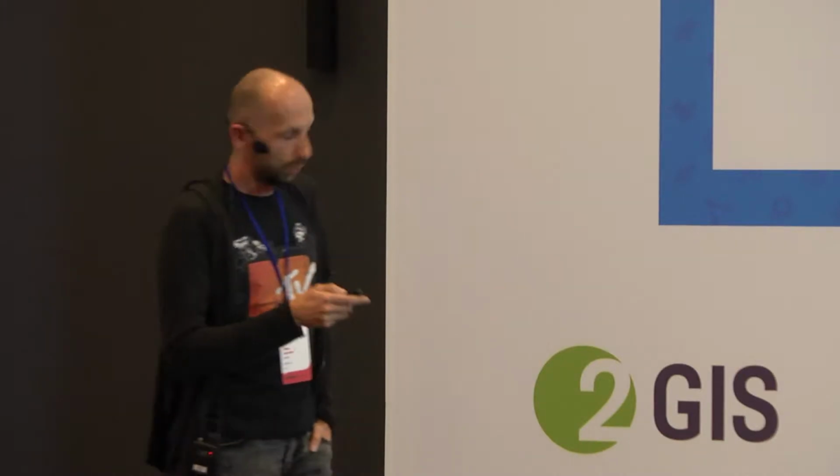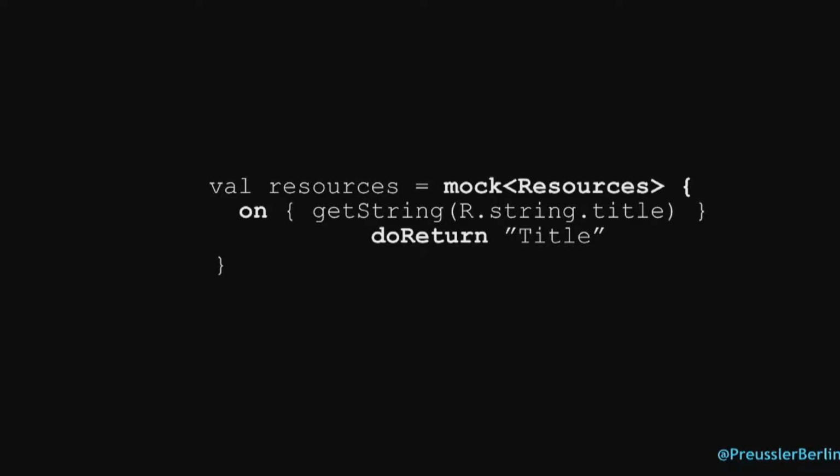But let's now combine those two statements. How about this? So we mock the resource, and by the way, on getString, return this. So you're not separating the declaration and then having a setup step. Put everything in one line. It's very easy to see what this mock will do. You don't have to look into that part of the code. So you don't have to use it, but I think it's a really nice way. And this is very Kotlin.